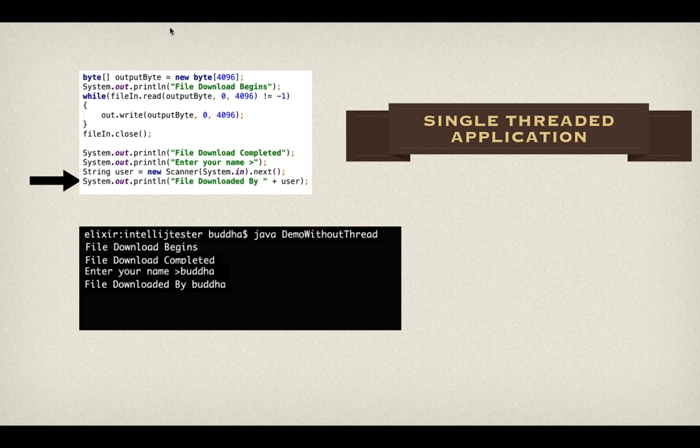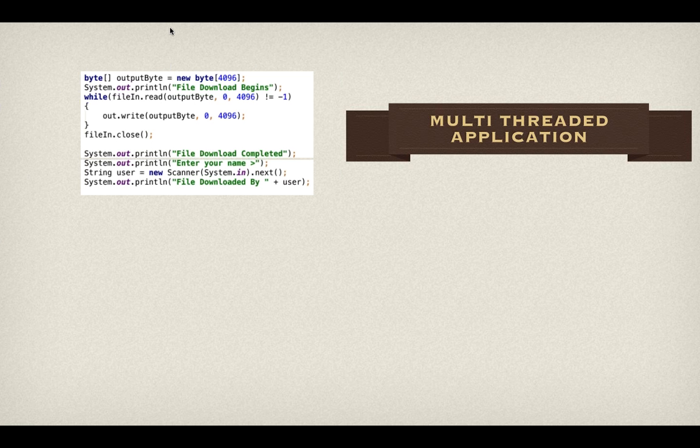But because the user entering the data is very slow in terms of computer, what we can do is make sure that it can be executed simultaneously when the file download is happening, so that there is no delay once the file is downloaded. Okay. Imagine our browsers per se. When we ask for any download, it asks you to give a file name. But what really happens is, while you are setting up a path where you have to download it, and giving a file name, the download process is still happening.